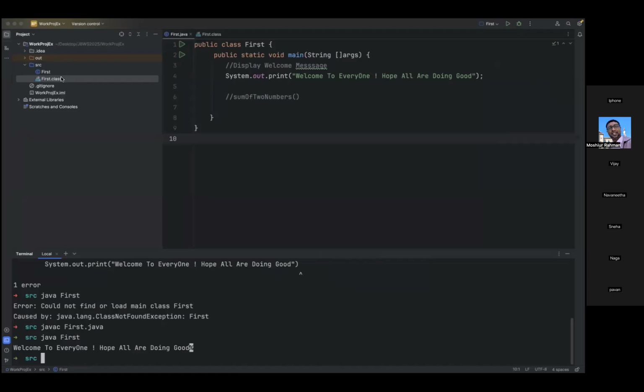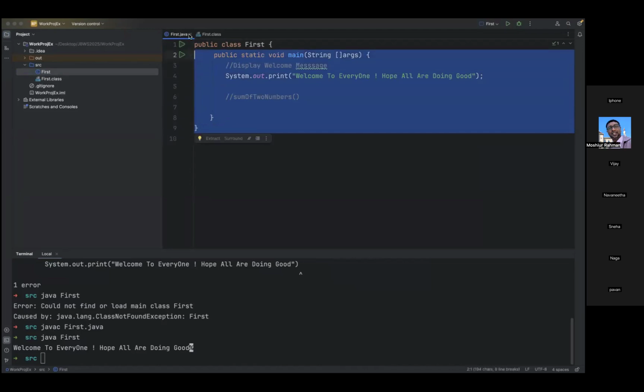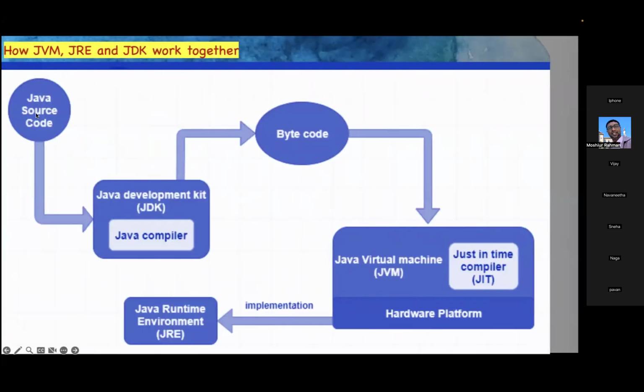Whenever you create one Java file and write some steps which can be understood in human language, this is nothing but source code, .java. So Java source code we have written. Now the Java Development Kit provides javac.